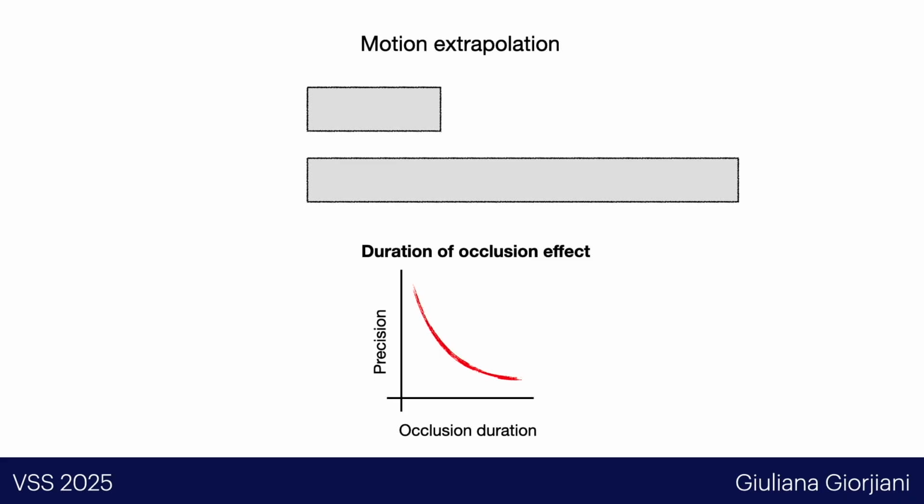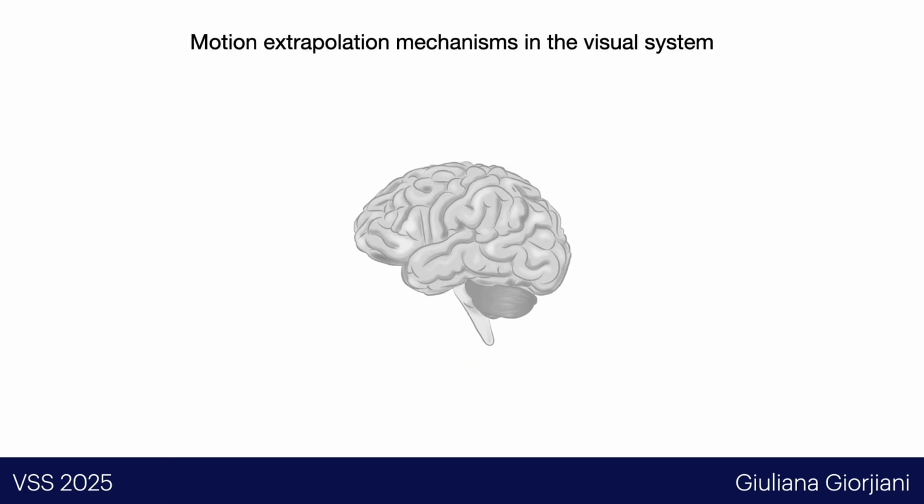So the duration of occlusion effect is this drop in precision in estimating the target location behind the occluder with the occlusion duration. And my question here is, how does it happen? To address this question, we want to know first what are the mechanisms underlying this motion extrapolation. First of all, we have several pieces of evidence that the visual system is involved in these predictive processes from early